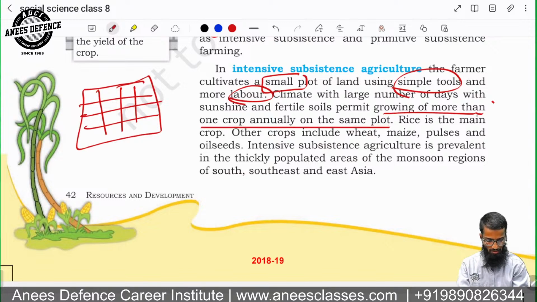So this can be the next question. In intensive subsistence farming or intensive subsistence agriculture, you grow more than one crop on the same area. Rice is the main crop, right? And it is prevalent in thickly populated areas of the monsoon region. Thickly populated areas of the monsoon areas. Is it clear?